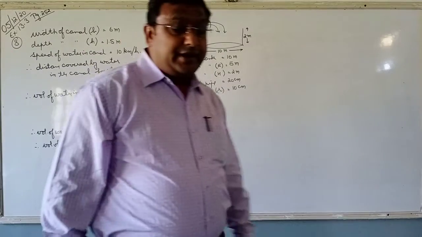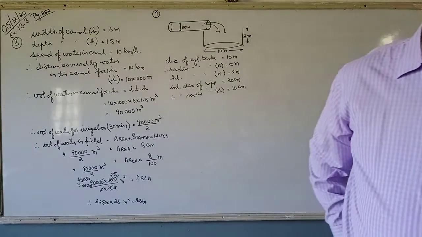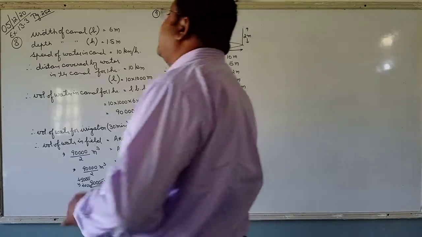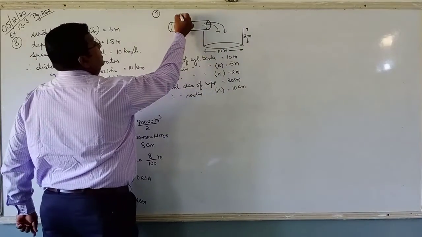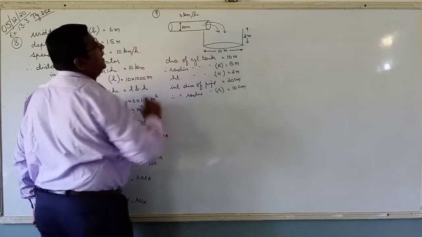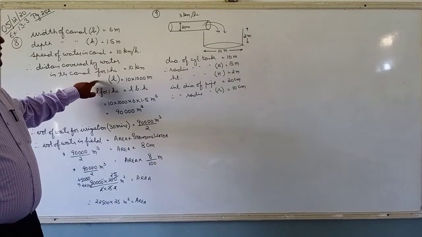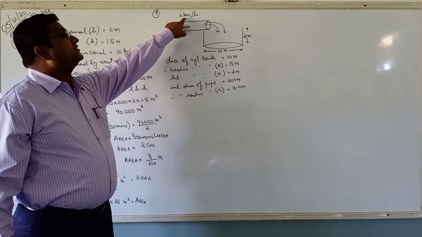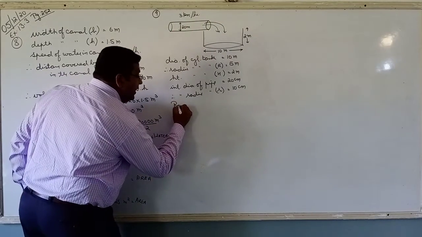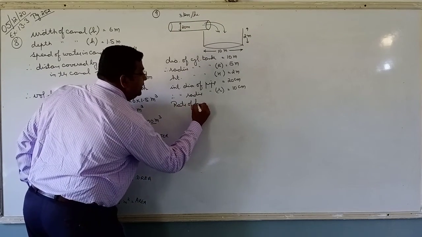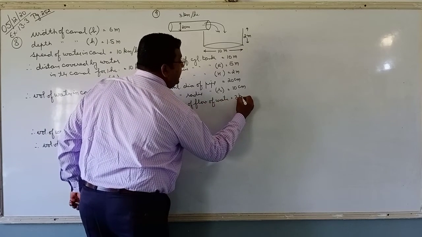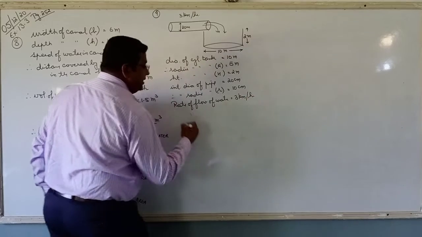Now one more thing is given, read it. He says, if the water flows through the pipe at the rate of 3 kilometers per hour, the water is flowing at the rate of 3 kilometers per hour in this pipe. That means same as over here. The water is covering a distance of 3 kilometers in how much time? 1 hour. Therefore, rate of flow of water is equal to 3 kilometers per hour.